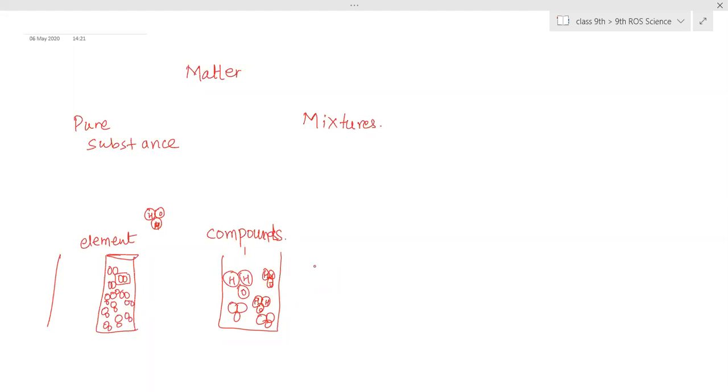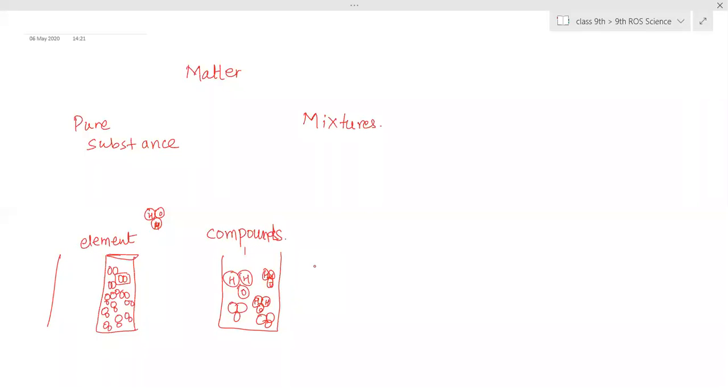But iodized salt is not a compound, it is a mixture, because along with common salt, iodine is also mixed in it. Is it clear? Yes. And that iodine is mixed, but the iodine quantity is not the same throughout the salt. They have been physically mixed, they have not chemically bound to the sodium and chlorine.